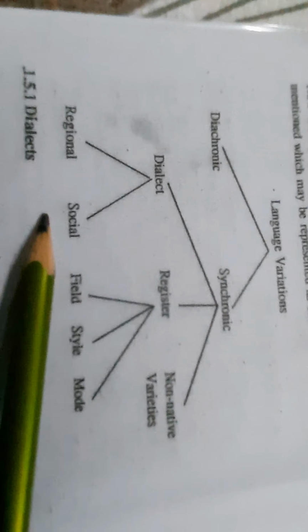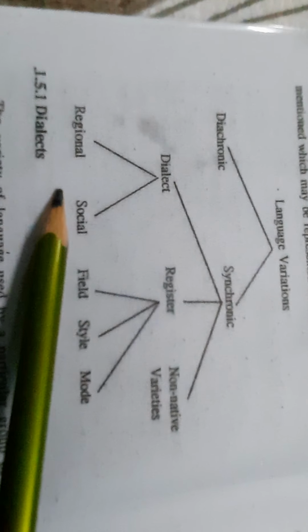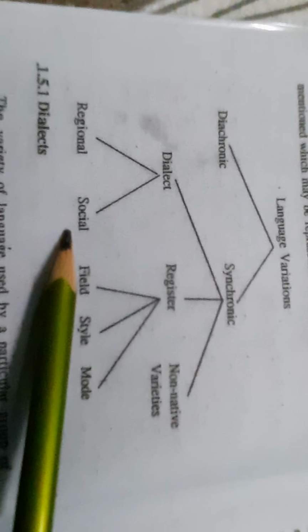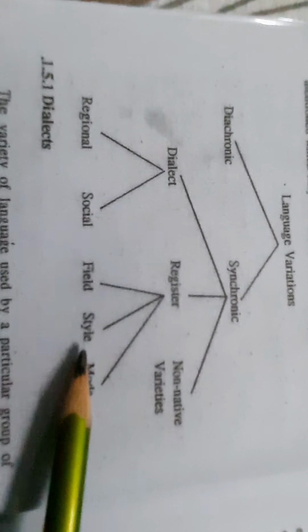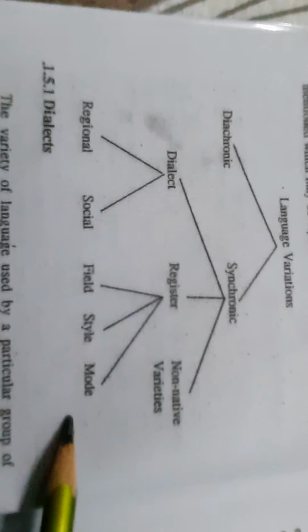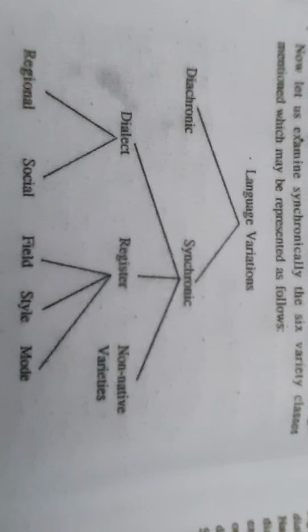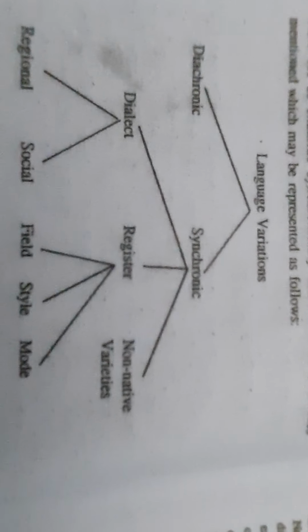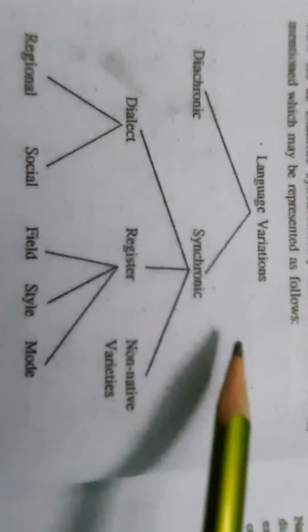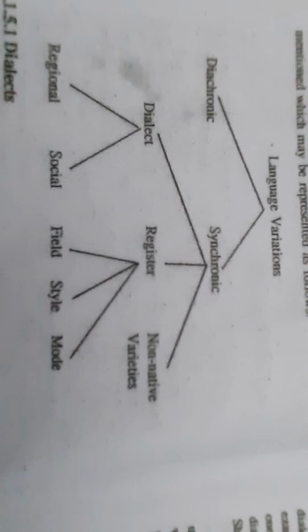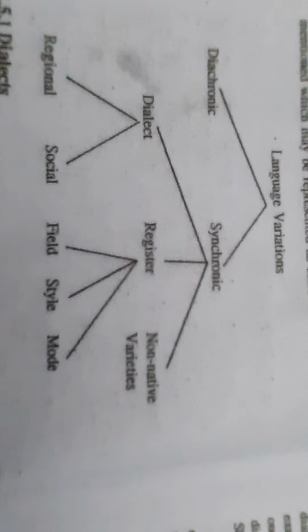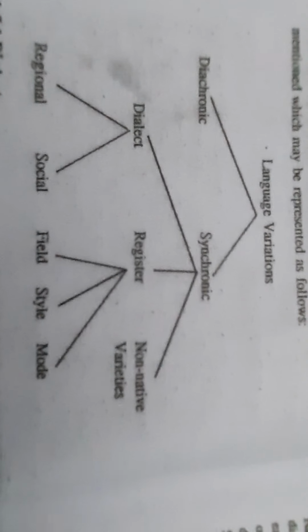Under dialects you have two types, that is regional dialect and social dialect. And under register you have field, style and mood. So we will go one by one, starting from dialect. So what is dialect? Dialect is nothing but the language used by a particular group of people. That is called a dialect.